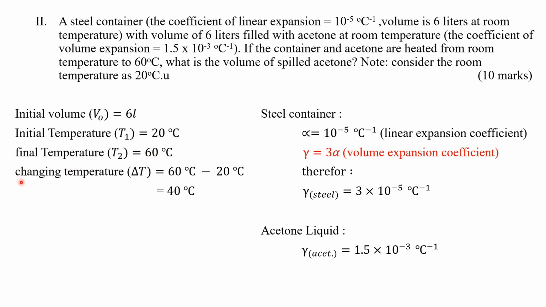What is the change in temperature? We call it delta T. Delta T is equal to T2 minus T1. We get the delta T value as 40.